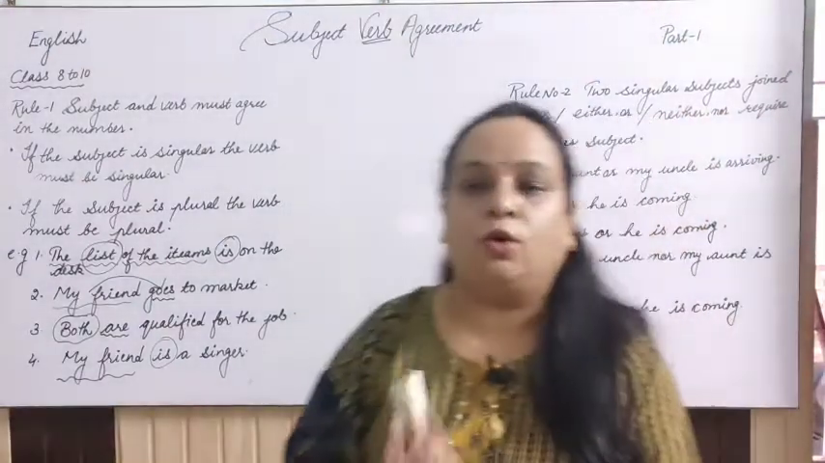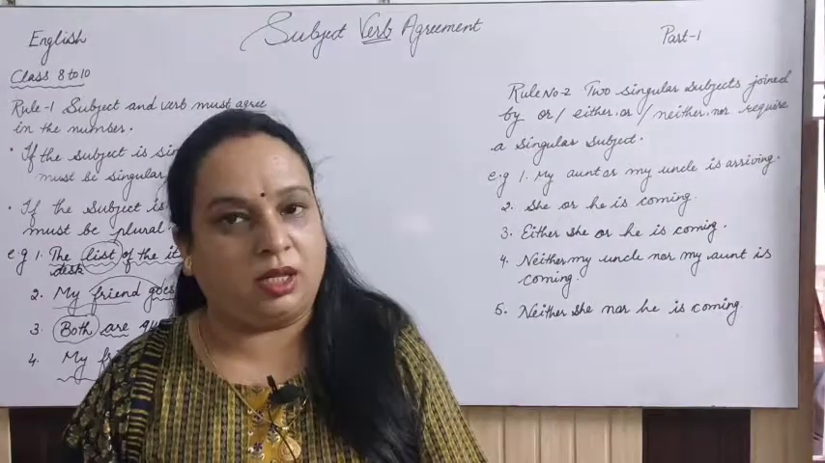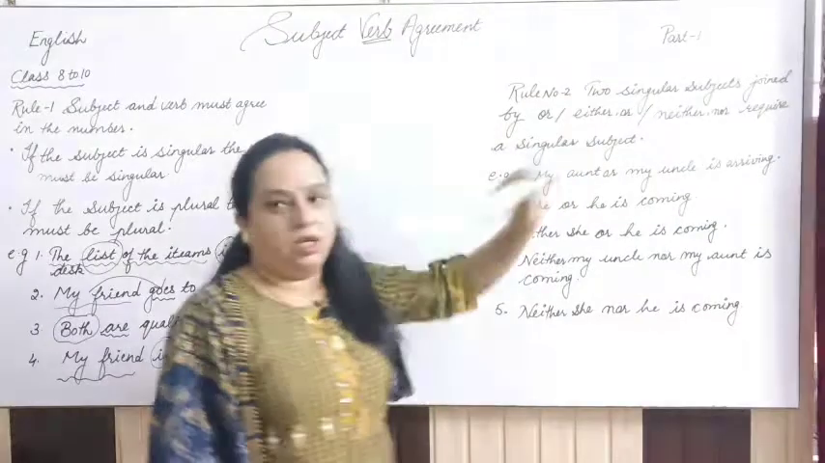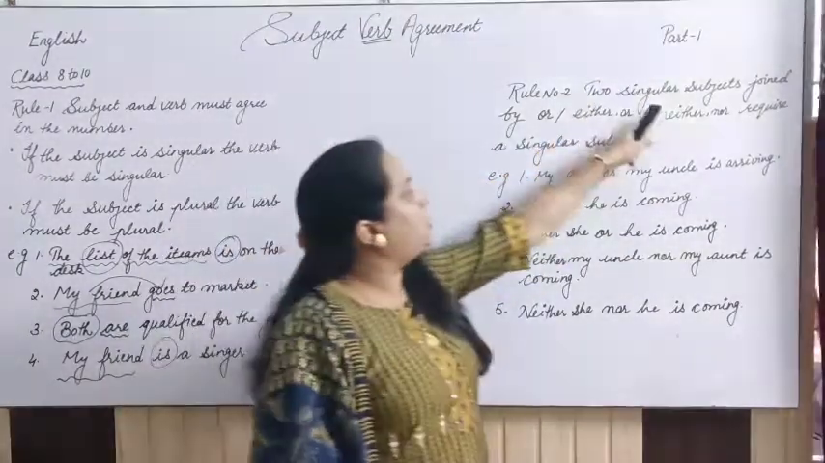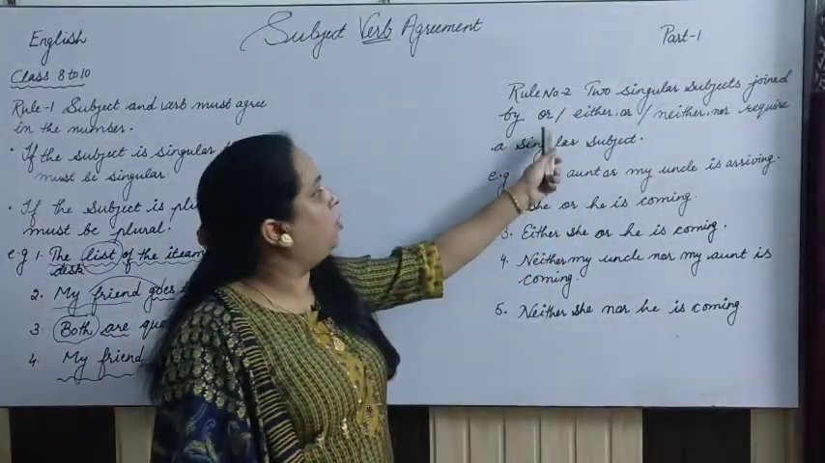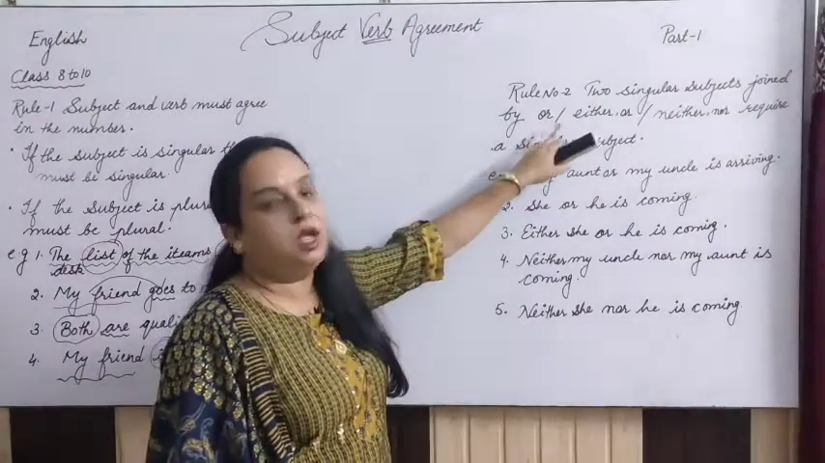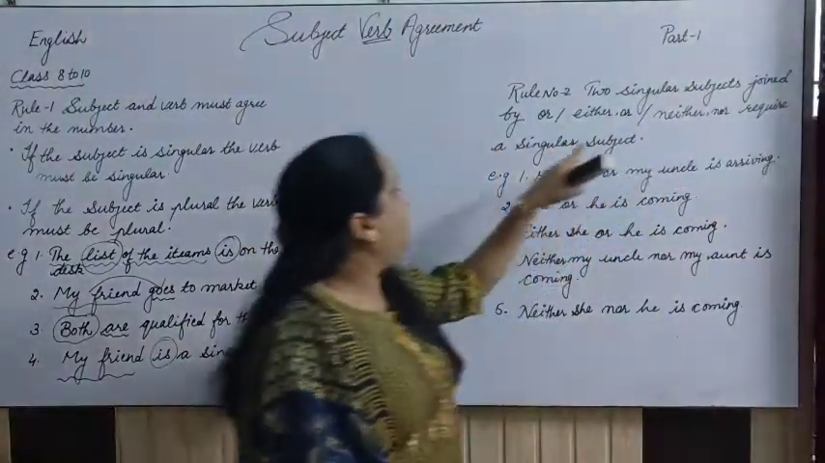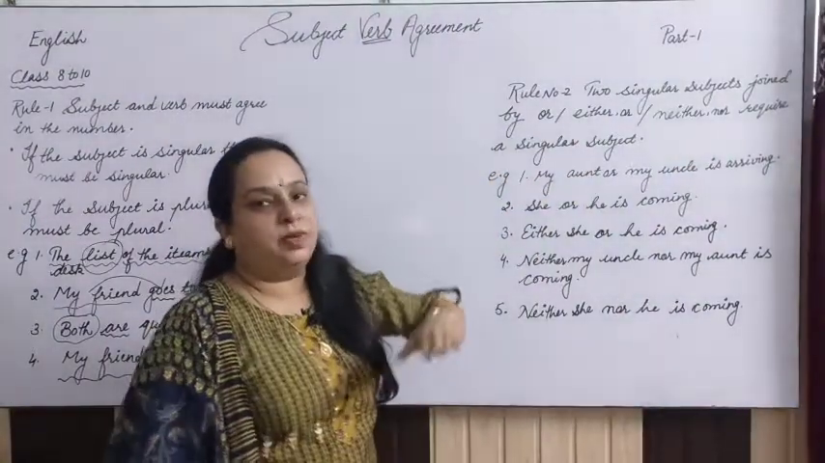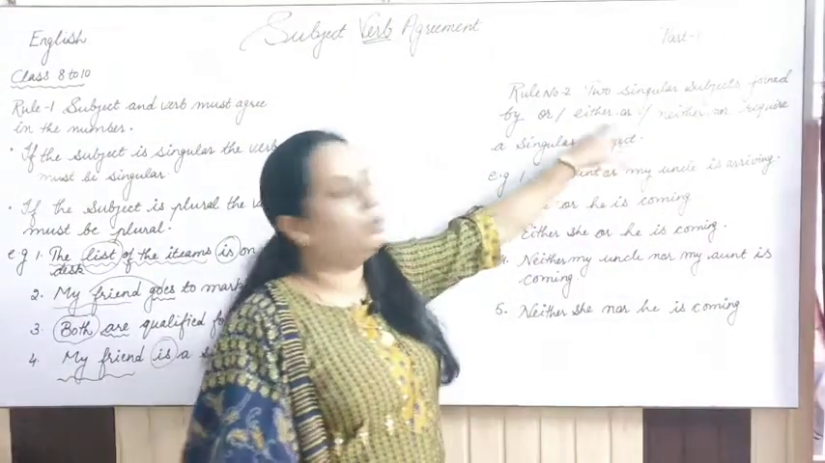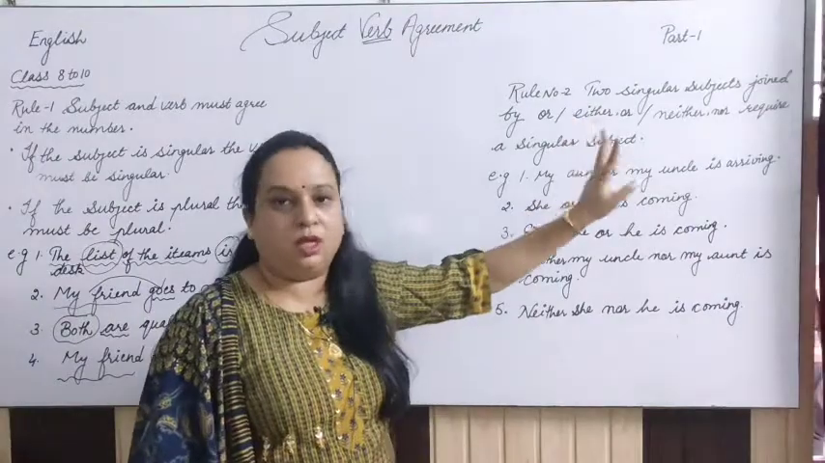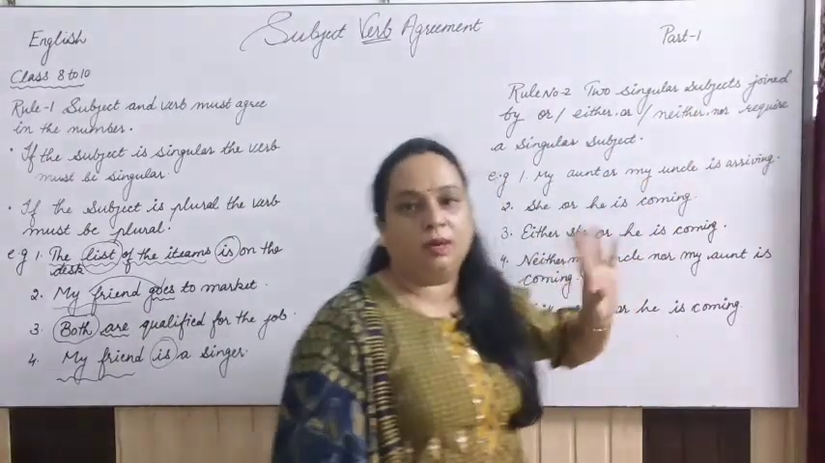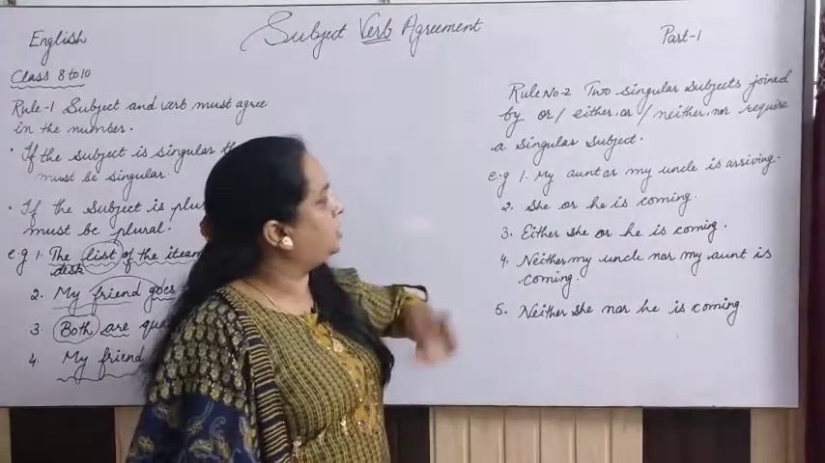Okay dear students, I hope you have done this rule number 1. Now we will talk about rule number 2. Listen carefully. Two singular subjects joined by or, either...or, neither...nor require a singular verb. You may say either or either, both are correct. It is neither nor neither nor. Okay, both are correct or acceptable.